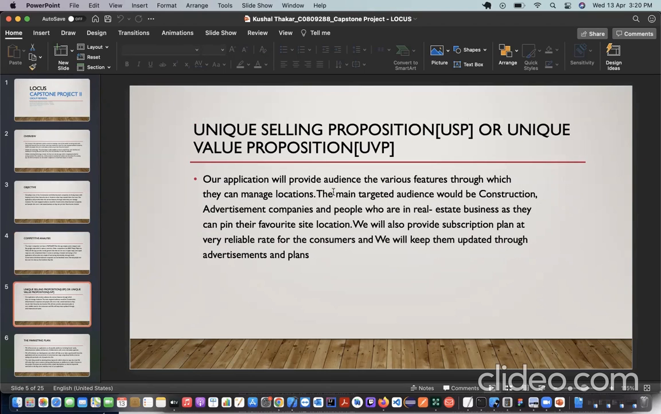So now the unique selling proposition of our project. Our application will provide the audience various features to manage locations. The primary target audience would be construction, real estate, and advertising professionals, as they can pin their favorite location sites on our application. Next.